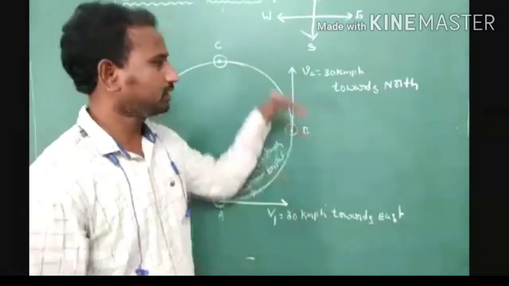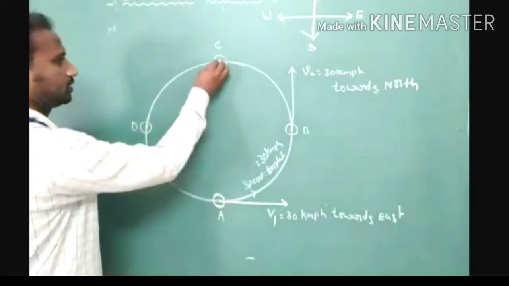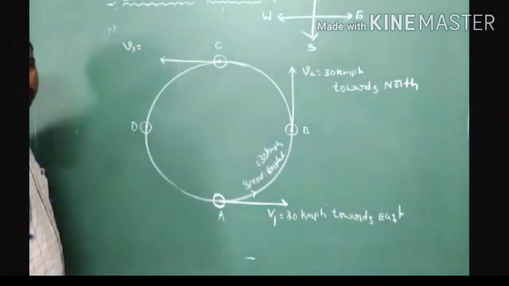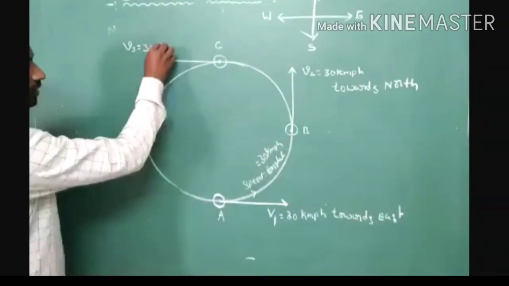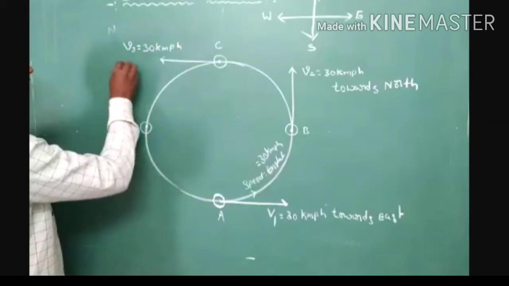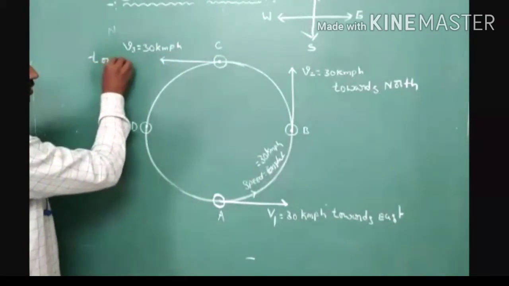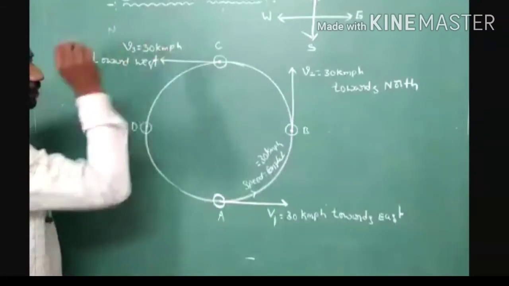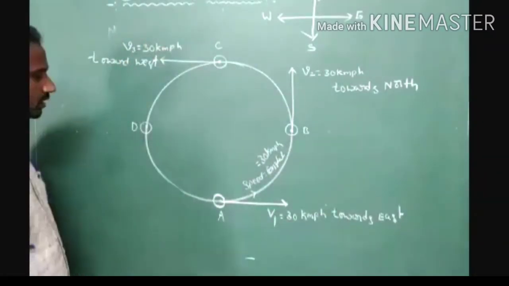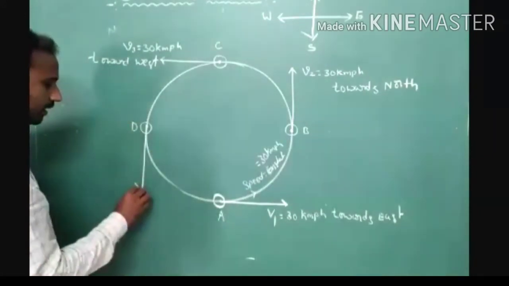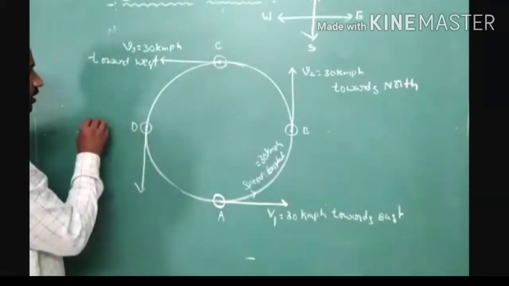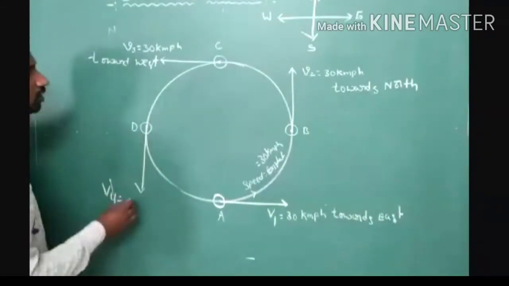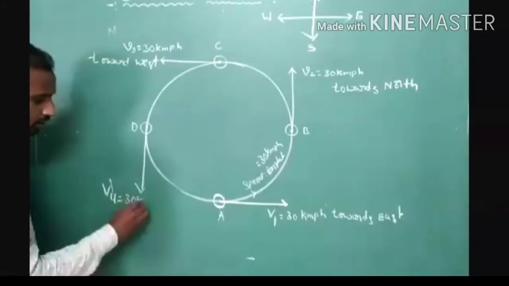The magnitude is constant, but the direction changes. And here we consider the magnitude of velocity V3. V3 equals 30 kilometer per hour, but the direction is towards which direction? West direction. Towards the west direction, we consider the direction of velocity. And here we identify the magnitude of velocity V4, its magnitude is 30 kilometer per hour.